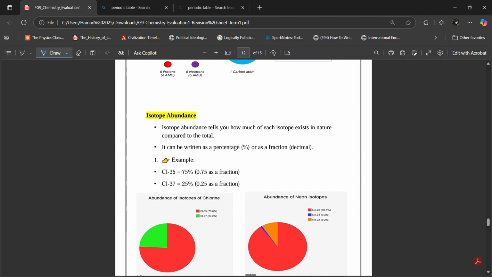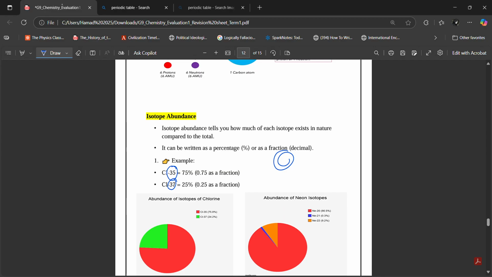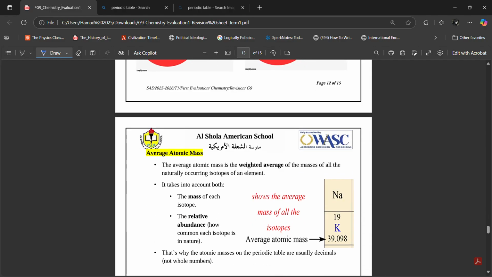What if you have a sample of chlorine, Ibrahim? Chlorine has two isotopes, two versions: chlorine 35 and chlorine 37. In chlorine 35, the mass number is 35. In chlorine 37, the mass number is 37. In a sample of chlorine, which one is more abundant? Chlorine 35. It is much more common. Approximately 75% of all chlorine samples are chlorine 35, and the remaining 25% are chlorine 37. This is what we call isotope abundance.